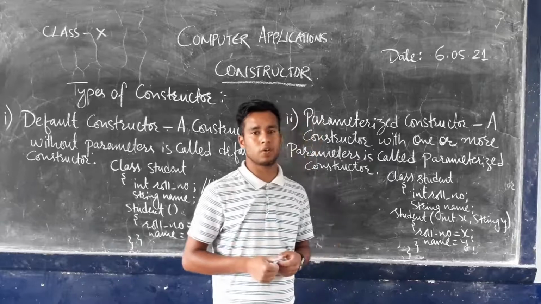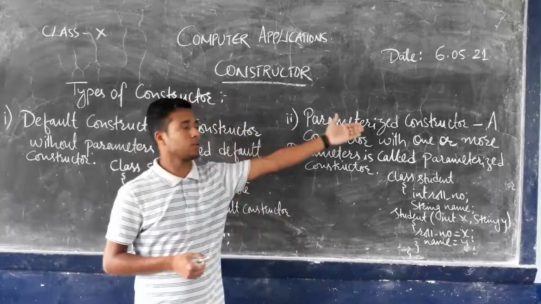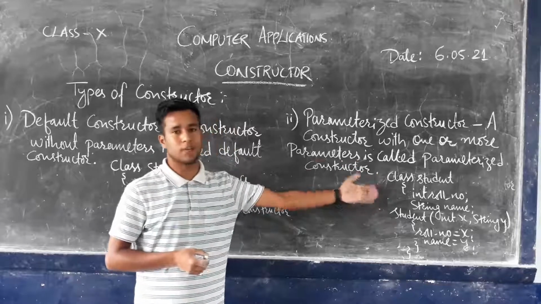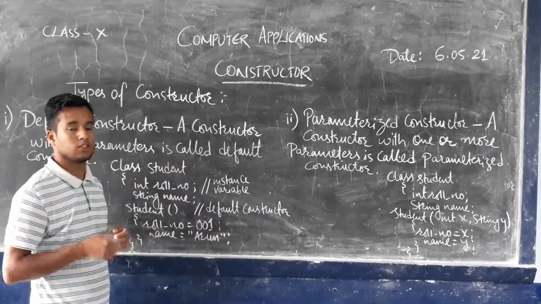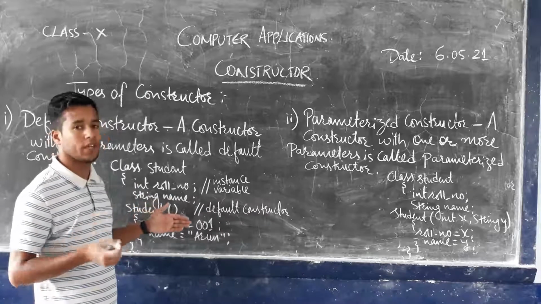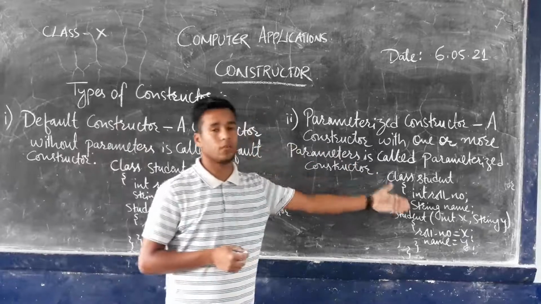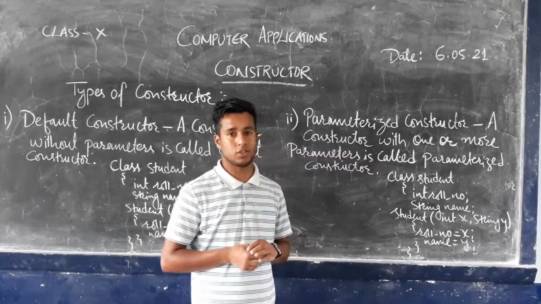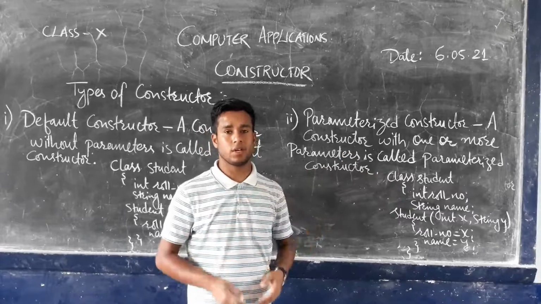So in constructor type programming there are two different types of constructors, that is default constructor and parameterized constructor, and we have to work according to the portion that I have explained here. So remember, in default, parameters should not be there inside the bracket, whereas in the parameterized constructor, we can find the parameters mentioned inside the bracket where I have mentioned the constructor. This is how we can differentiate between the default constructor and the parameterized constructor.